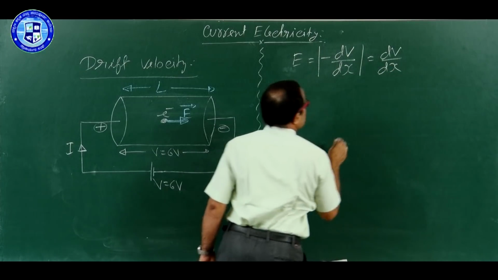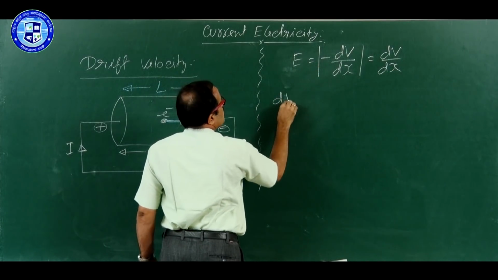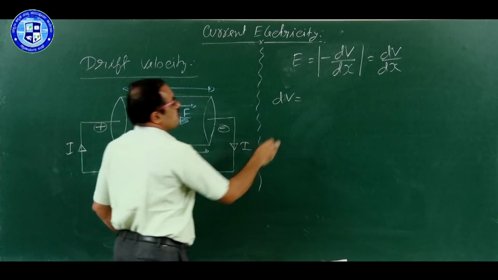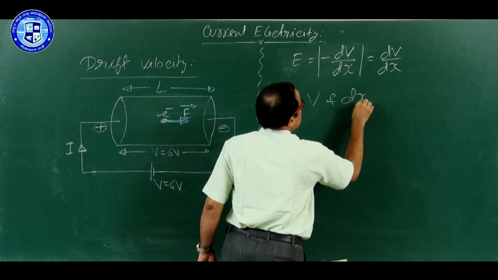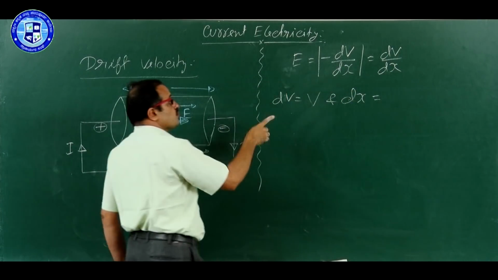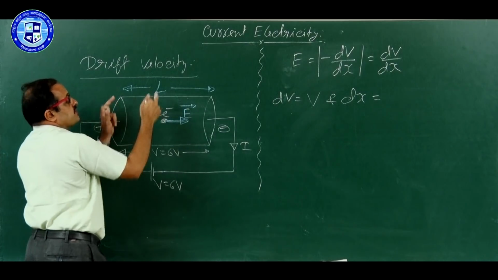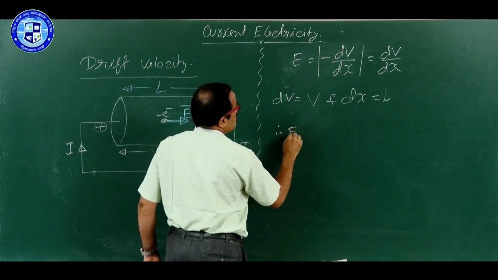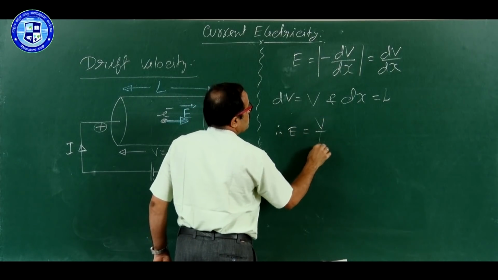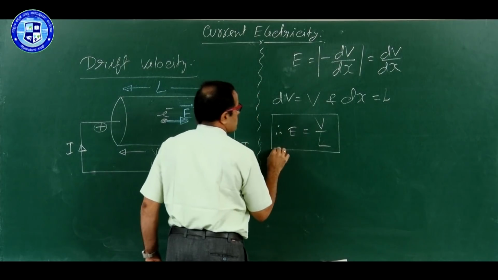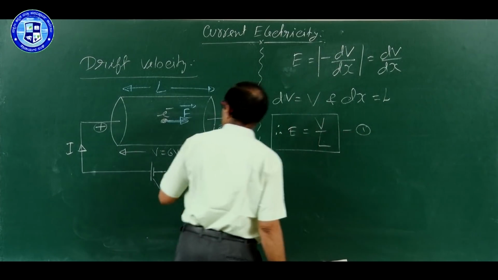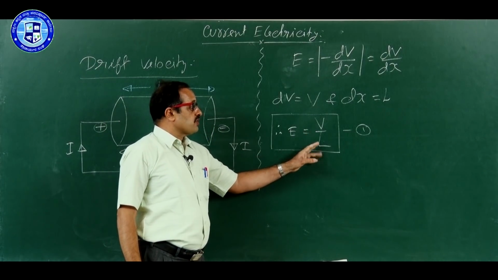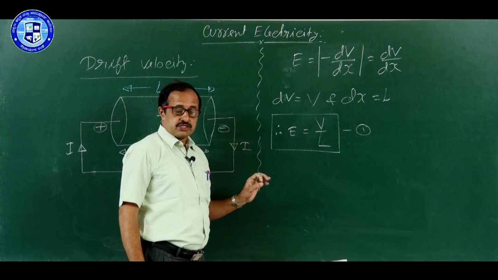dV by dx. What is dV? dV is the potential difference. What is the potential difference here? V. And dx, distance between the 2 points in that derivation. Here it is the length of the conductor, L. Therefore, E equals V by L. Very important equation. Therefore, inside the conductor a uniform electric field exists, and it is given by the formula potential difference divided by length of the conductor.